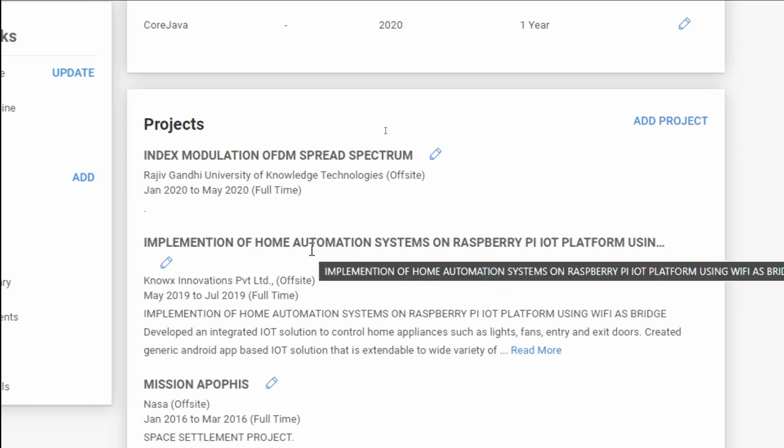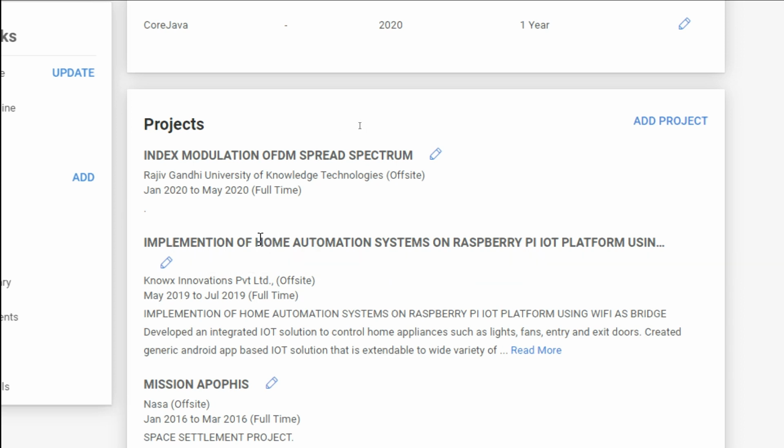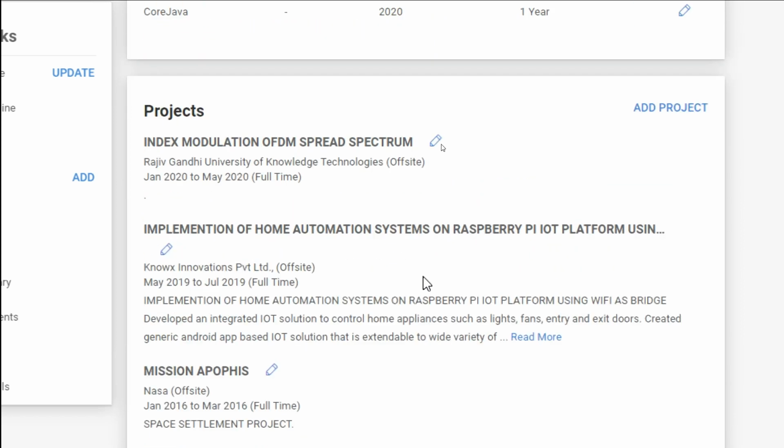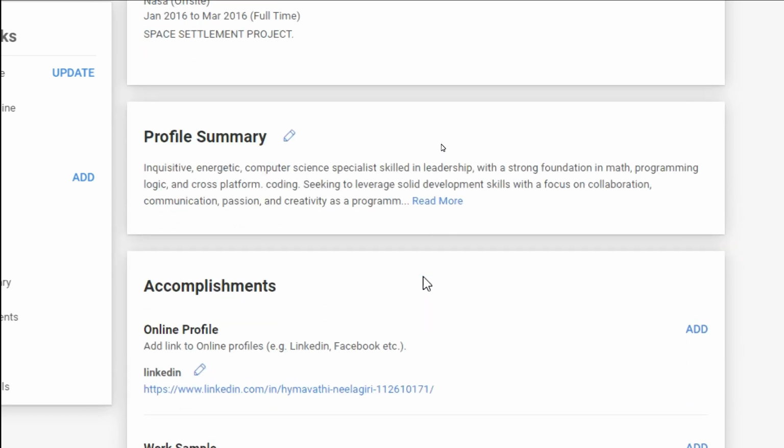If you see in this profile, it is mentioned as implementation of home automation systems on Raspberry Pi IoT platform using Wi-Fi as bridge. So it is clearly telling that this candidate has implemented a home automation system on a Raspberry Pi using Wi-Fi. So be clear on the project descriptions and the profile summary.